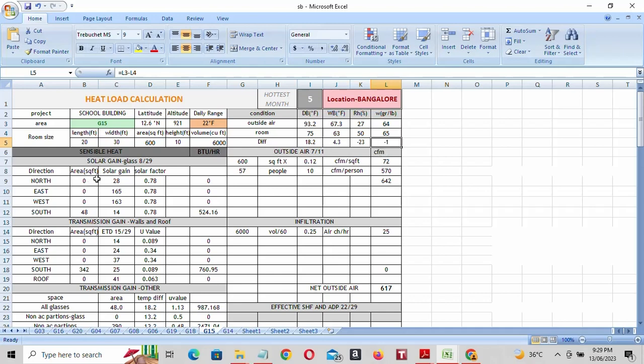Next is solar gain through glass. See, we have two glasses exposed to sun in the south direction, each glass of 24 feet. So we have two glasses, so 48 feet. Our wall is exposed to sun in south direction, and square feet is 48. And solar gain I will show by the data book.